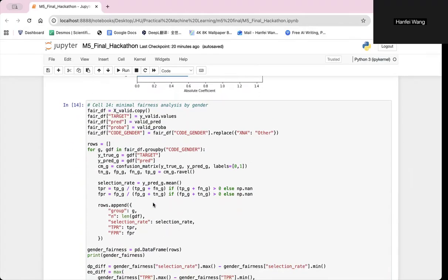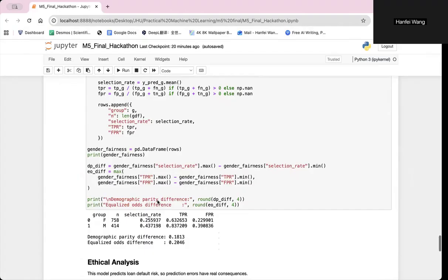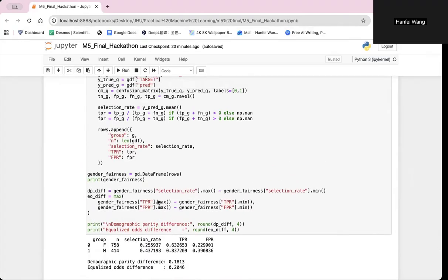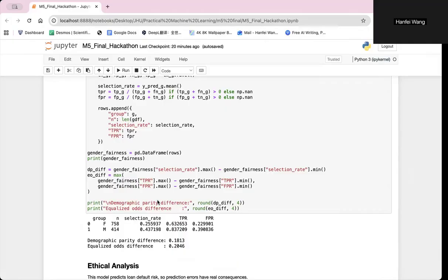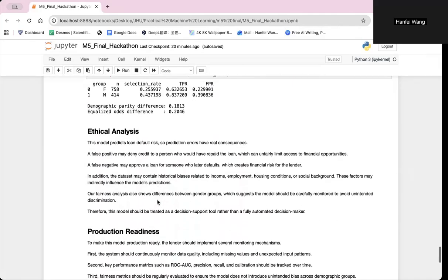And then I also evaluated fairness across gender groups. The demographic parity difference is approximately 0.18, and the equalized odds difference is about 0.20. This means the model predicts default more frequently for male applicants compared to female applicants. These differences may reflect underlying social patterns in the data, but they highlight the importance of monitoring fairness when deploying credit models.